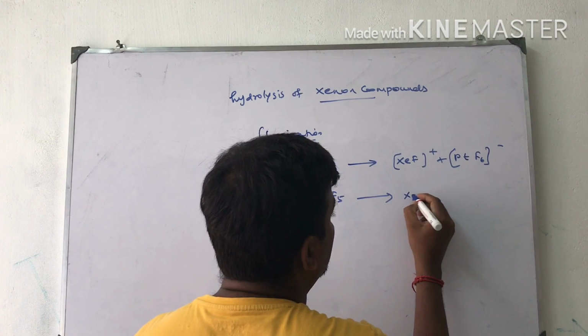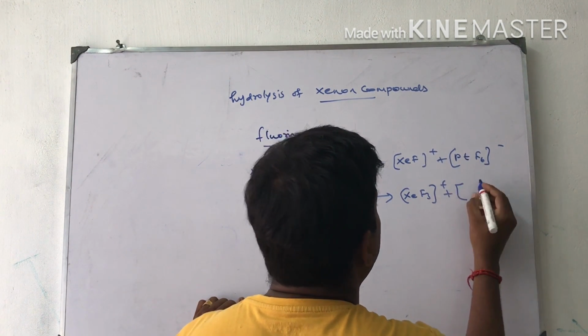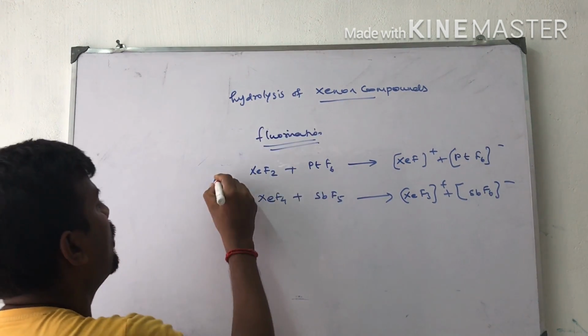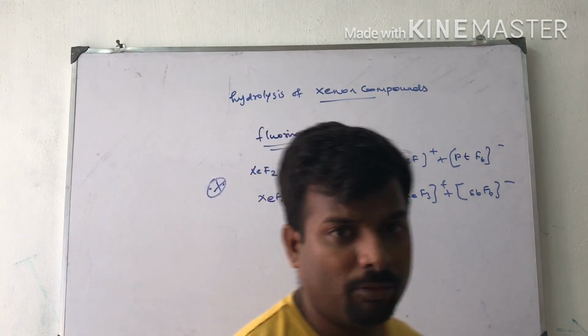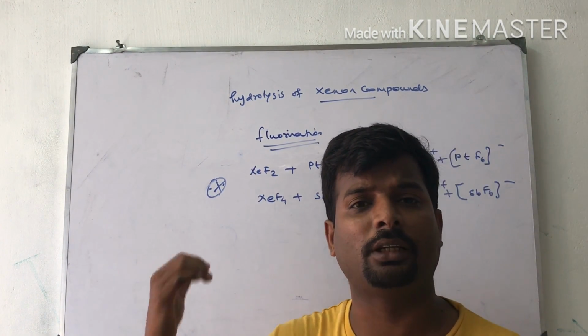It will give XeF3+ plus antimony hexafluoride. So these are the fluorinating activities. Xenon fluoride is a very powerful fluorinating agent, as I explained here.